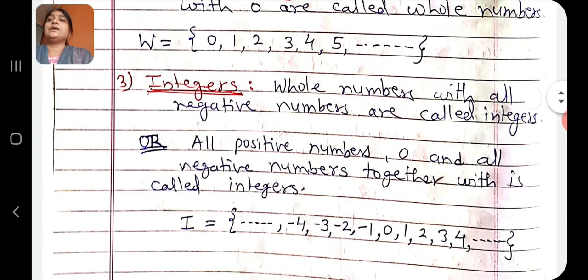Next number set is integers. Whole numbers with all negative numbers are called integers, or we can say all positive numbers, 0, and all negative numbers together are called integers. Integers are denoted by I. So the set I is equal to 0, all positive numbers 1, 2, 3, 4 and so on, and all negative numbers minus 1, minus 2, minus 3, minus 4 and so on.